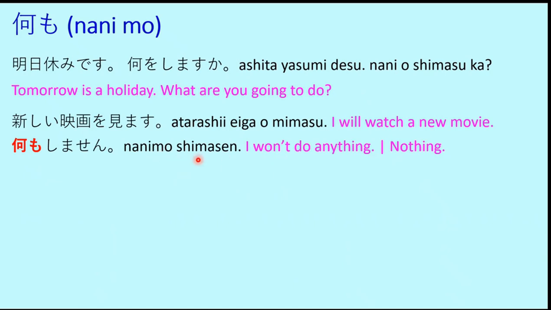So between English and Japanese, there are differences. The structure of the sentence is different. In English, I won't do anything. In Japanese, it is nanimo shimasen. So you can see the verb is negative here. Here also the verb is negative, won't do, but after that there is anything. But in Japanese, nanimo means nothing. So there are two negative words in the same sentence, but it still gives the negative meaning. Nanimo shimasen. So this is how it is used. After nanimo, it should always be the negative form of the verb.